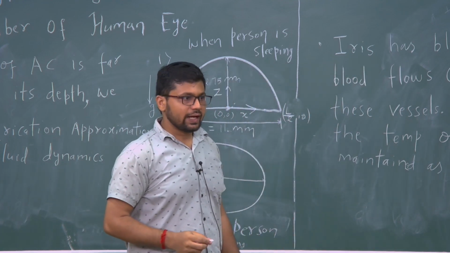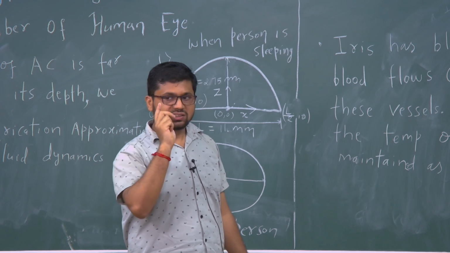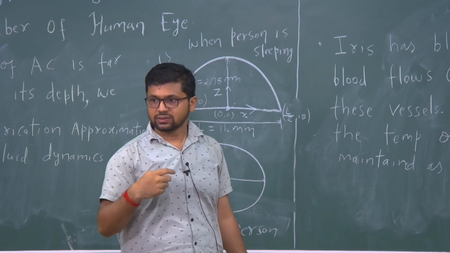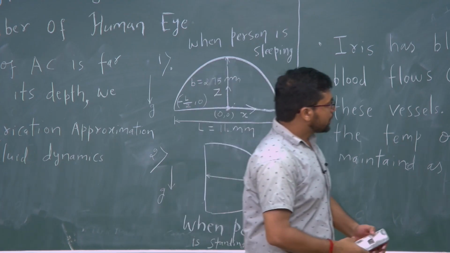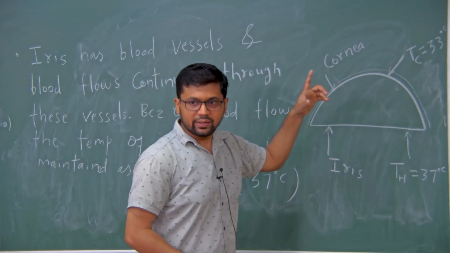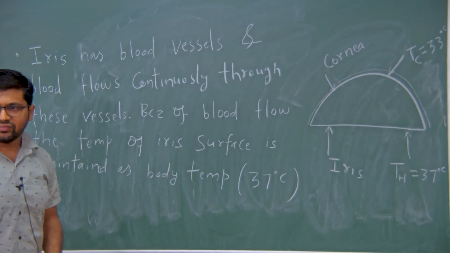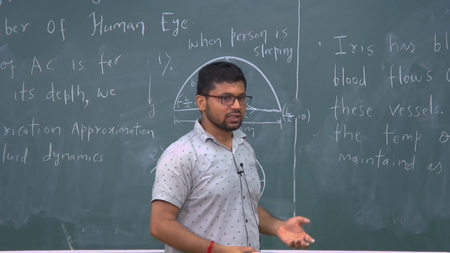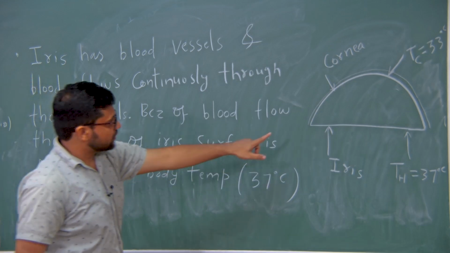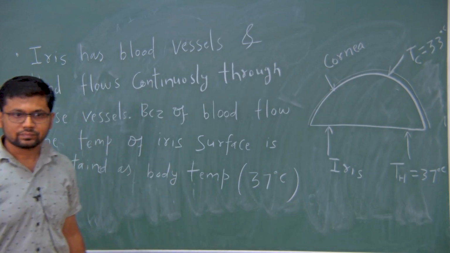So the temperature of the corneal surface is less than the temperature of the iris surface, and that happens because of blinking of the eye and evaporation of the tear film. Where there is evaporation there will be heat transfer, and that is why the temperature at the surface will be less than the body temperature. Okay?